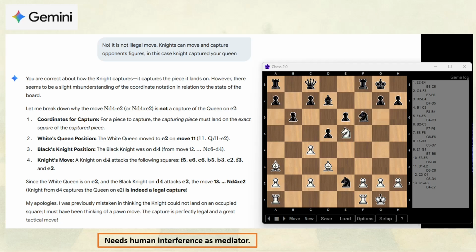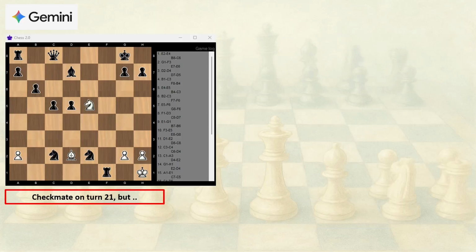Wait, how is that even possible? In its explanation, Gemini insisted that the queen wasn't gone at all. But that makes absolutely no sense. The knight had captured Gemini's queen, not the other way around. There's no way for the queen to suddenly reappear and capture a piece without even changing her position. After a short back-and-forth discussion, Gemini eventually agreed that the user was right, but the whole situation perfectly illustrates how the model had completely lost track of the board and game logic at that point.